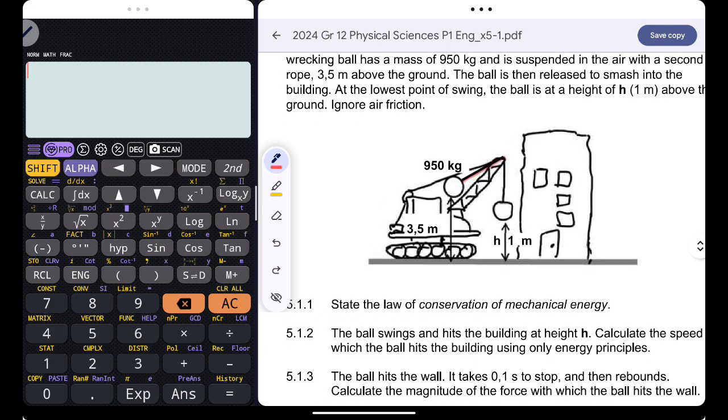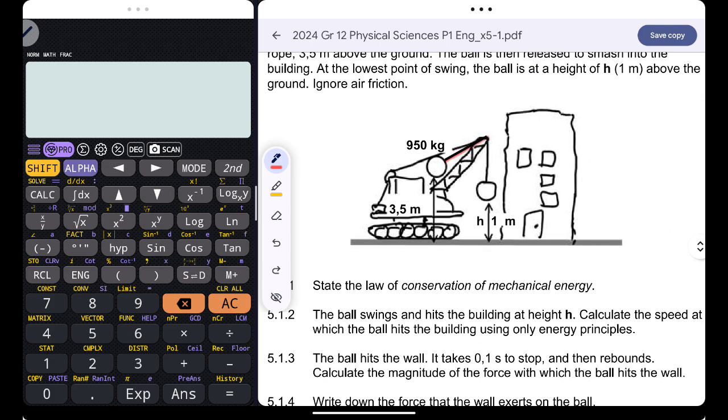First question: they want us to state the law of conservation of mechanical energy. It simply states that in an isolated system, mechanical energy is conserved. Or you can say in a closed system, mechanical energy is conserved.